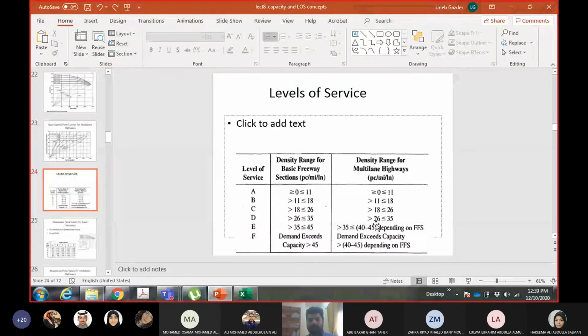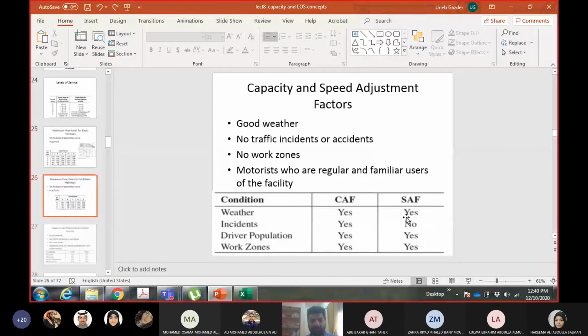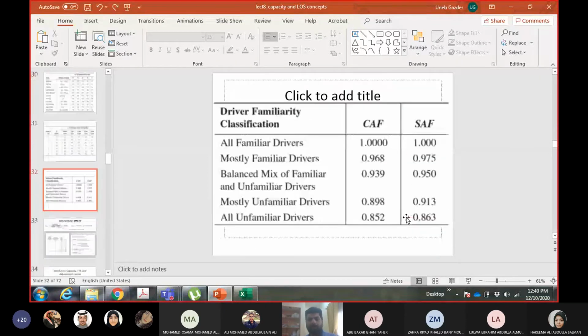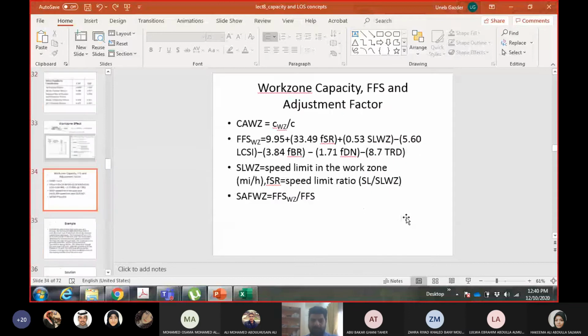Now I have done the analysis for the upward condition. I will show you how to do it for the downward condition; you will do it yourself. For the downward condition, you will start the calculations again. Free flow speed will remain the same, capacity will remain the same, breakpoint will remain the same. The only difference will be in the FHV, VP, and the density. You have to repeat the calculation starting from FHV.